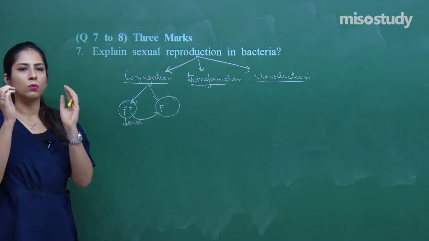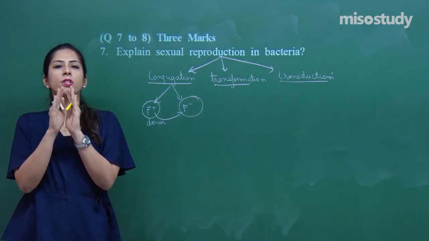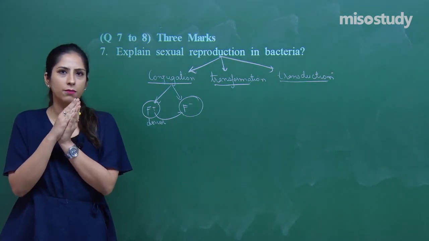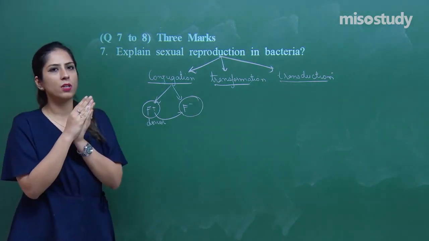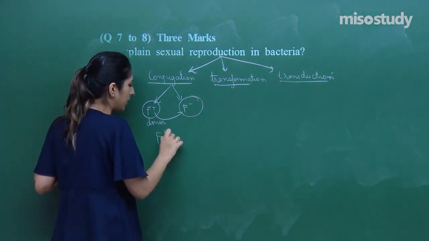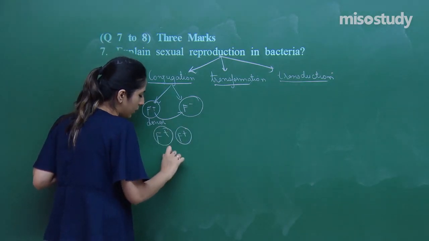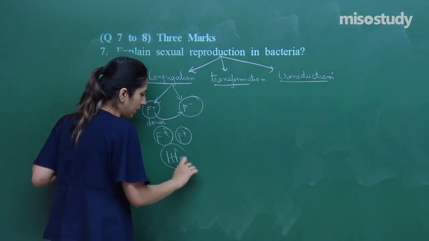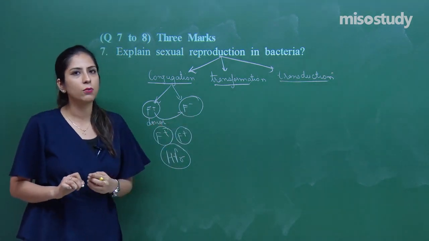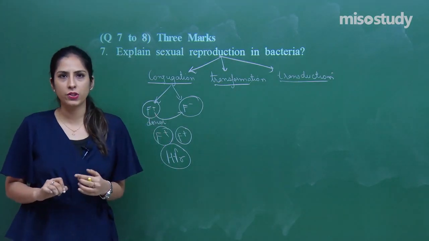So the 2 bacteria come together, a pili is formed in between, due to which a part of the DNA of the plasmid goes from a F plus to a F negative, due to which there is a formation of 2 F plus cells. We have discussed the same in detail. Sometimes there is also a formation of a HFR cell, where the plasmid which has entered into the F negative integrates into the host genome. This is called as a conjugation.